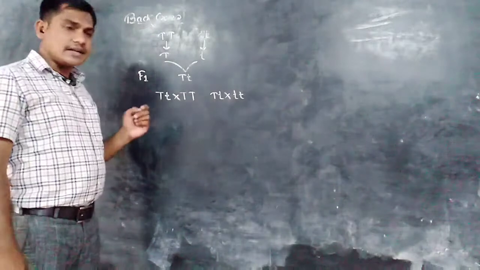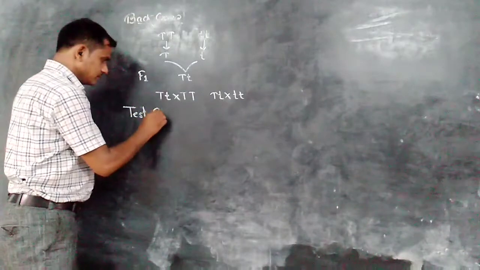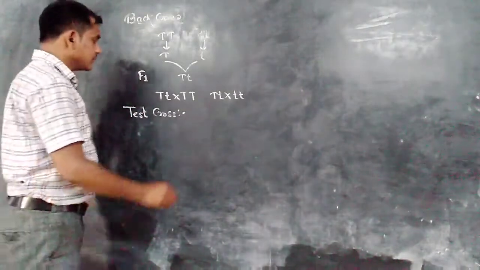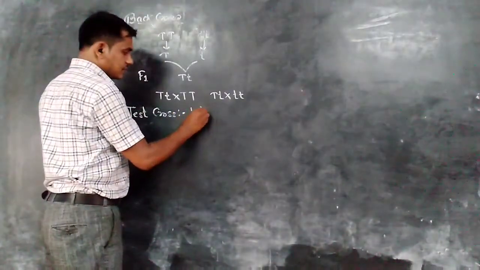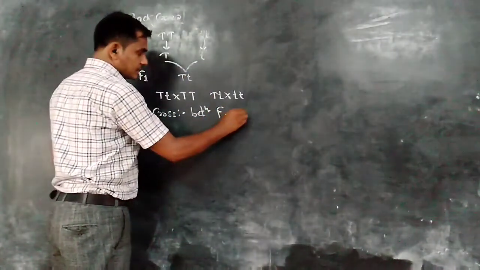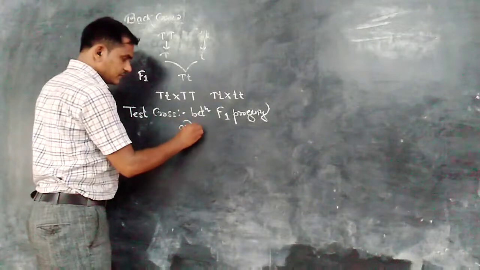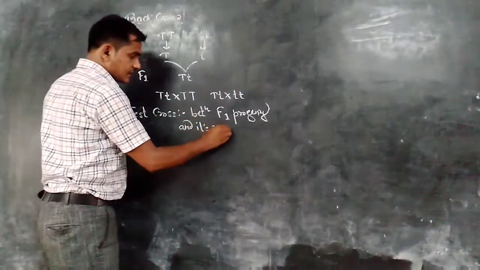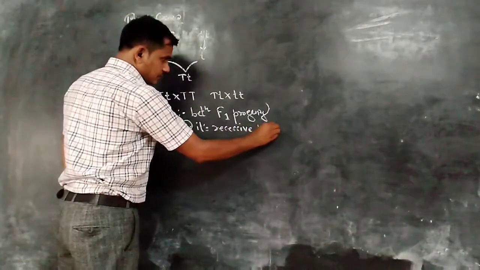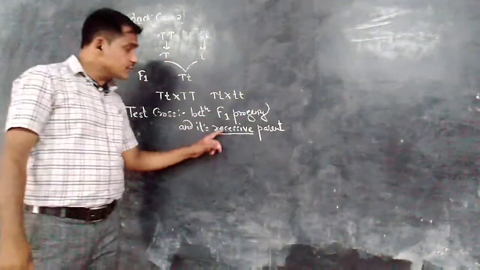Next is the test cross. A test cross is one kind of back cross. It is a cross between the F1 progeny and its recessive parent, only the recessive parent.